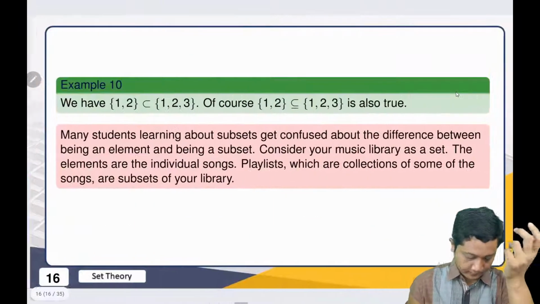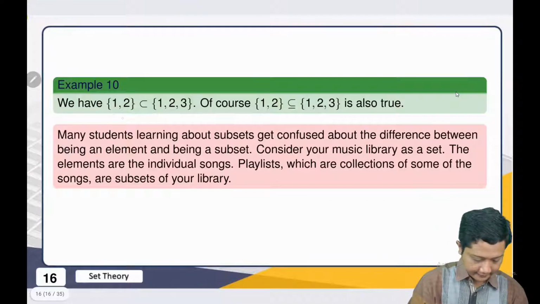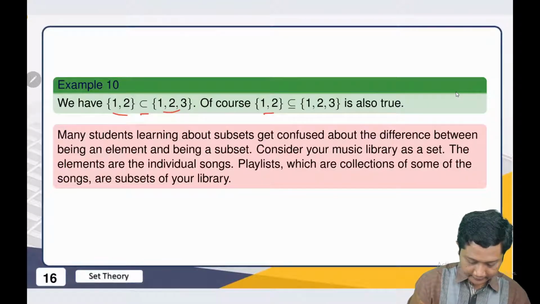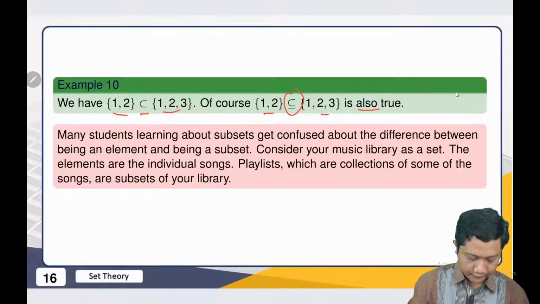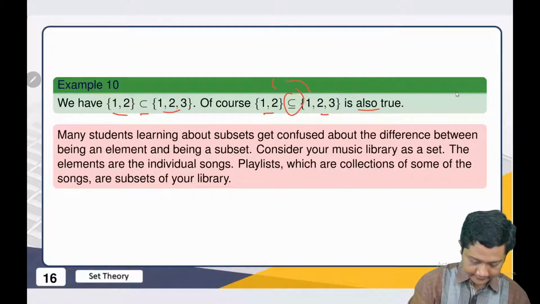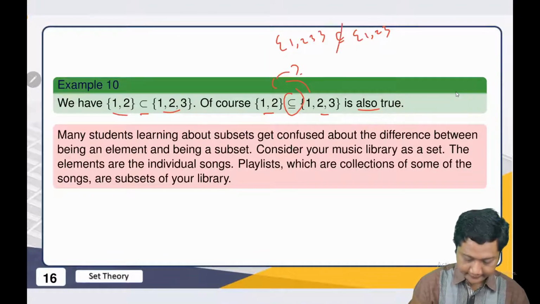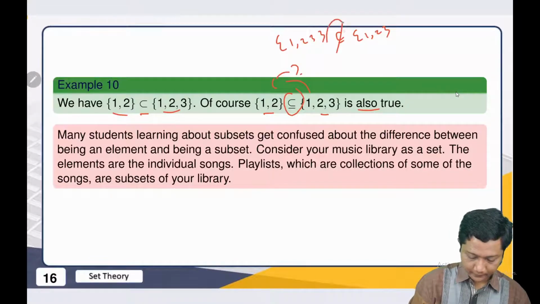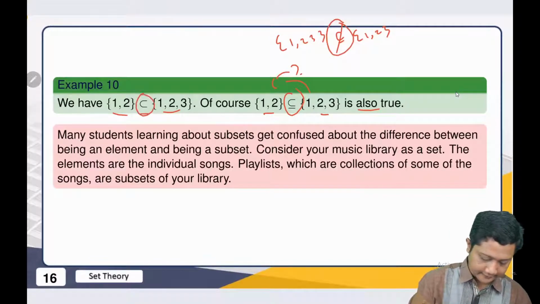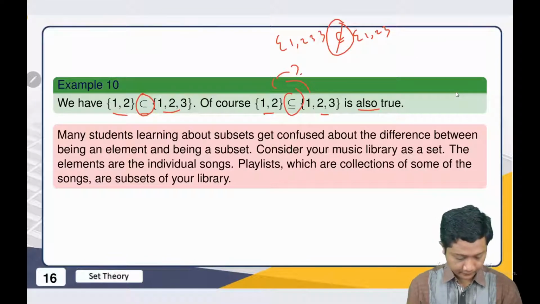For example, we have the set containing 1 and 2. Of course, it is a subset of this. And if we use this symbol, this one is also true. But if we reverse it, for example with 1, 2, 3, then this one is not true. The true one is this. So please see the difference between these three symbols.